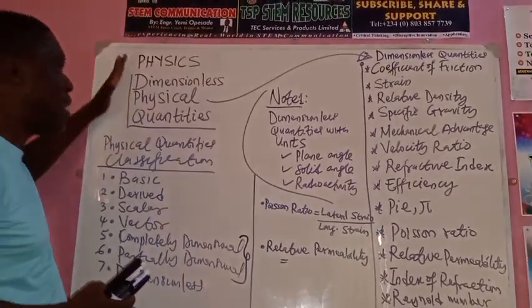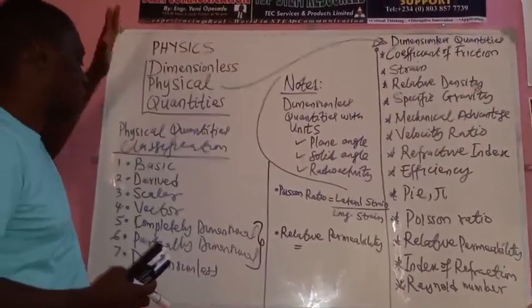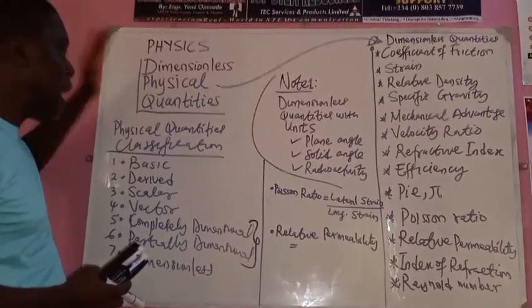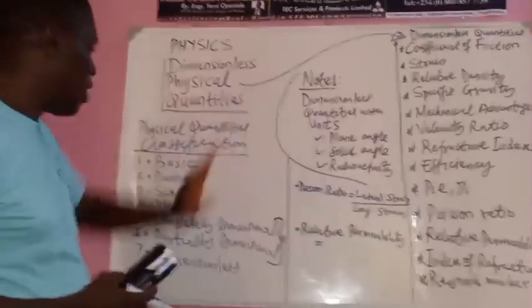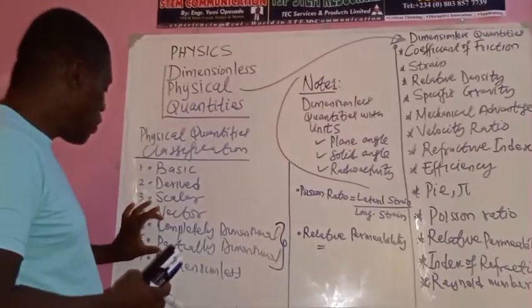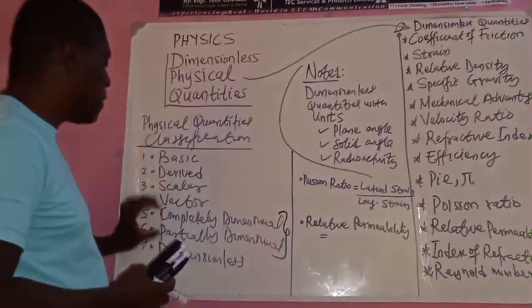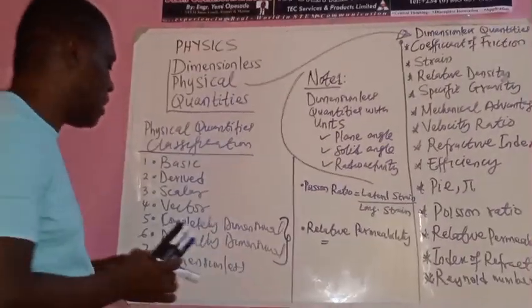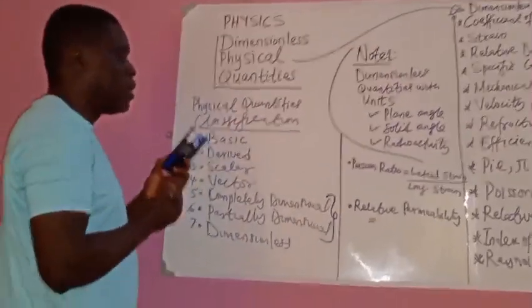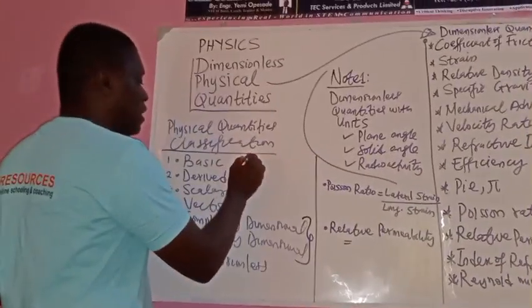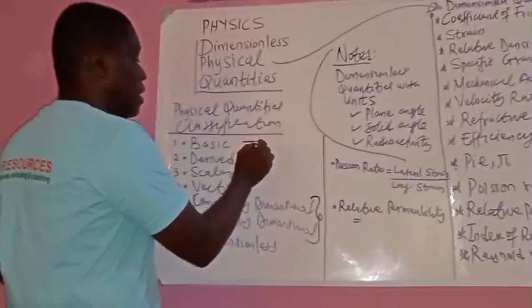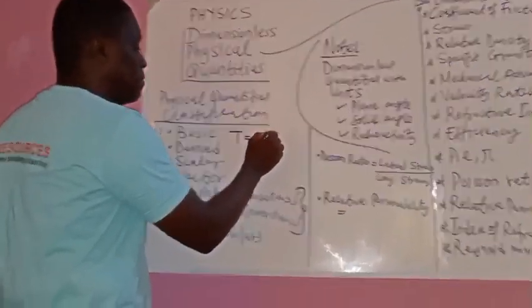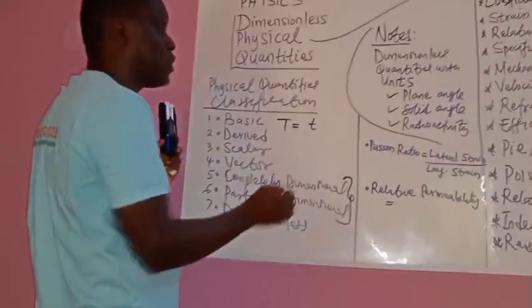You need to identify all the quantities that are dimensionless. Now, before I go into all that, let me quickly differentiate between a quantity being completely dimensional and being partially dimensional. Let me start with partially dimensional. You will recall that the period of oscillation T is actually the time taken for a particular number of oscillations over the number of those oscillations.